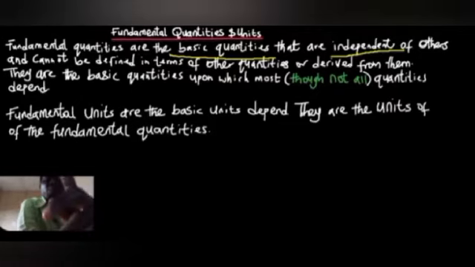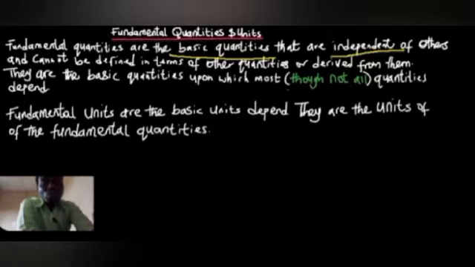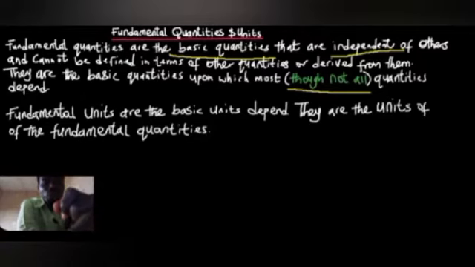They are independent, and moreover, if not all, then most of the other quantities depend on them. So all other quantities are formed from these fundamental quantities. They're the basic quantities in physics that are used for deriving all other quantities and units.